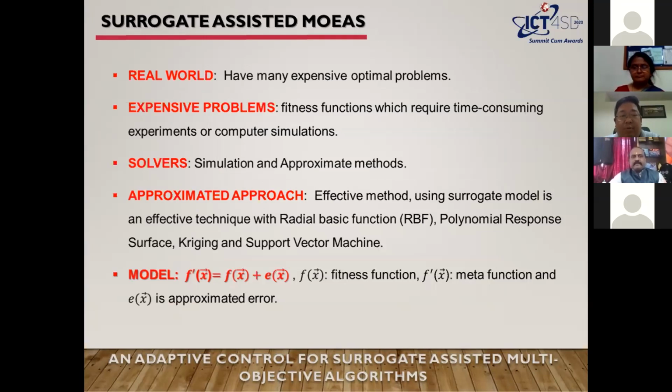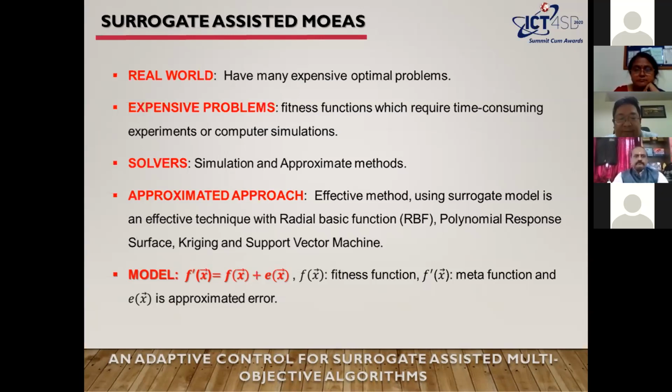In the real world, we have many expensive optimization problems, whose fitness functions require time-consuming experiments or computer simulations. To solve these problems, we often need to use simulation or approximation methods. In this paper, we focus on the approximation approach. Using a surrogate model is an effective technique, such as radial basis functions, polynomial response surface, Kriging, and support vector machine.